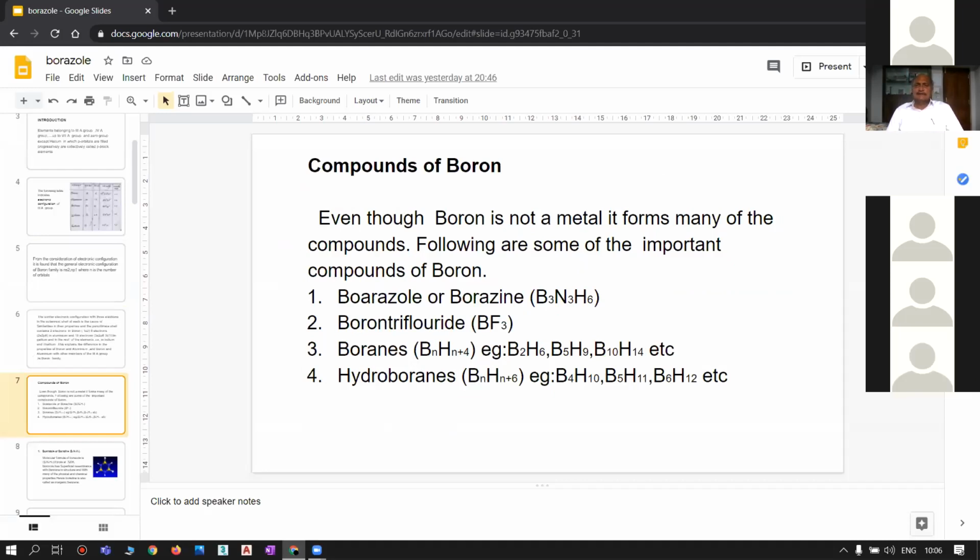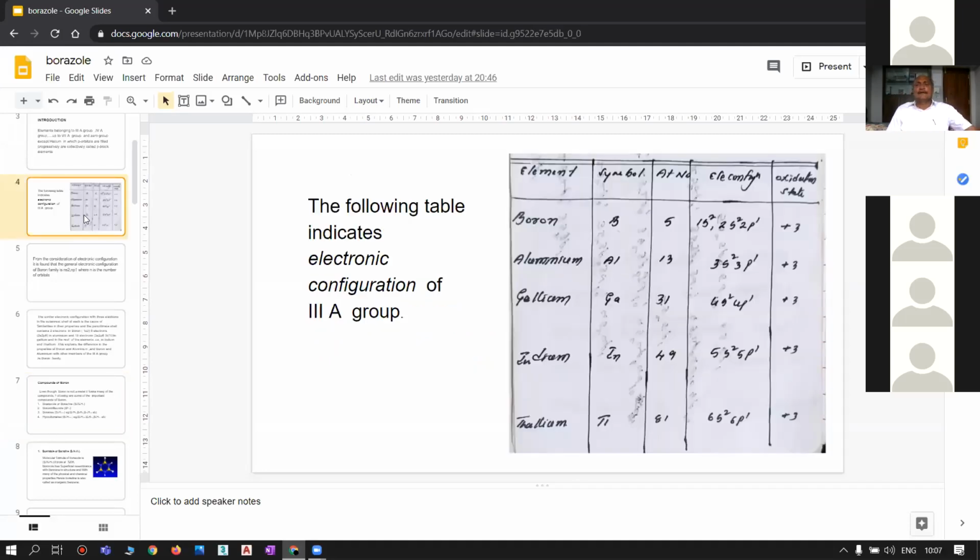Let us see the electronic configuration of the boron family. The following table indicates the name of the elements, symbol, atomic number, electronic configuration, and the oxidation state of the third A group, that is boron family.